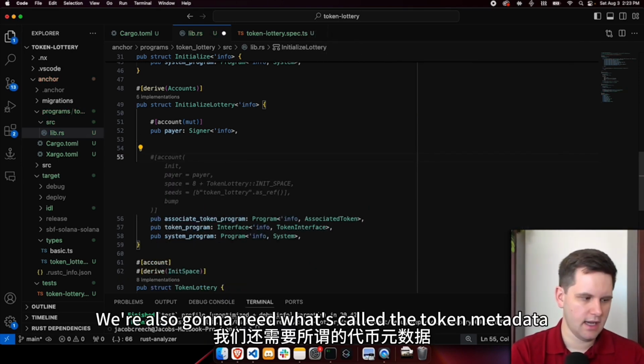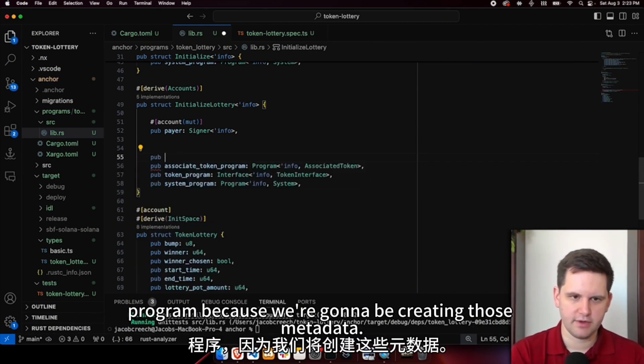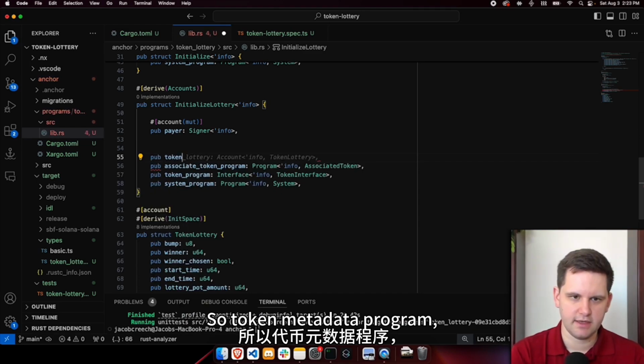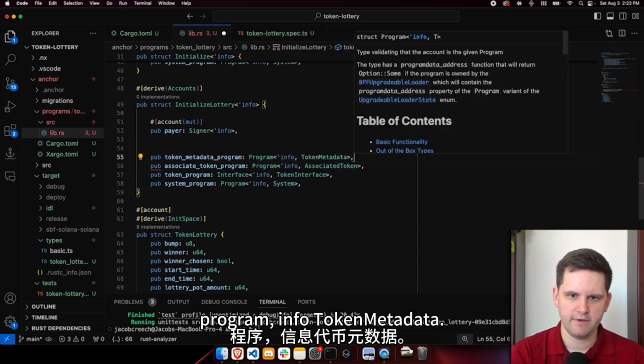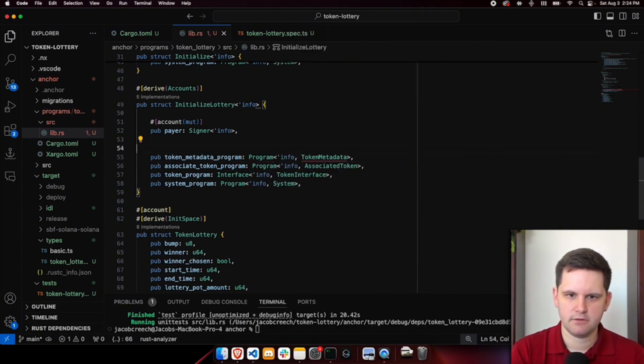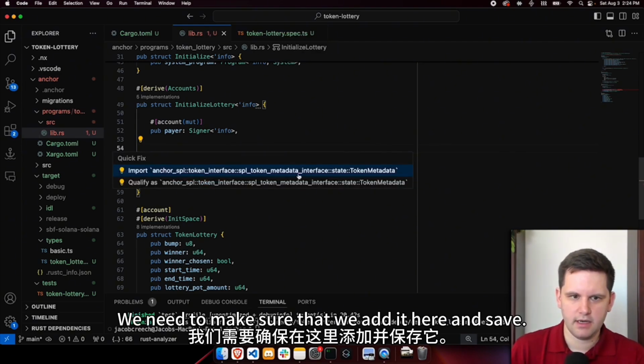There we go. We're also going to need what's called the token metadata program, because we're going to be creating those metadata. So token_metadata_program, Program of AccountInfo, TokenMetadata. It's going to say that we need to add it. So let's go add it real quick. We need to make sure that we add it here.